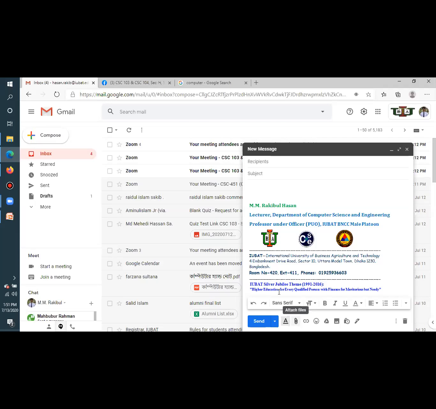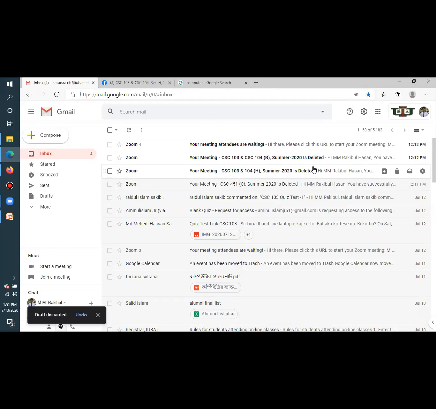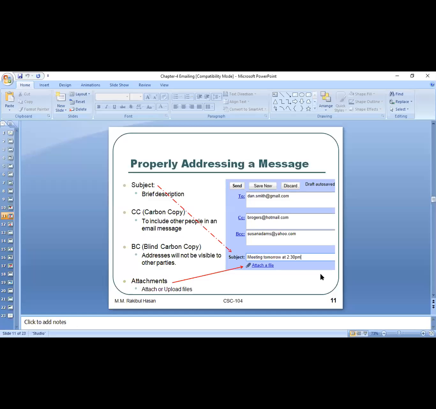Can you guys hear me? Yes, sir. Other things you can also perform here, and if you want, you can delete your email by clicking this icon. If I click here, automatically it will be deleted. Is it clear to you? Yes, sir. That is the basic idea of how we can compose an email. All right. Any questions so far? No, sir.